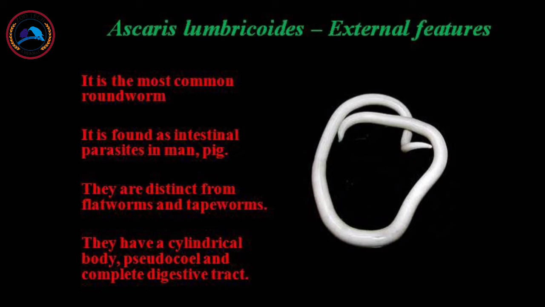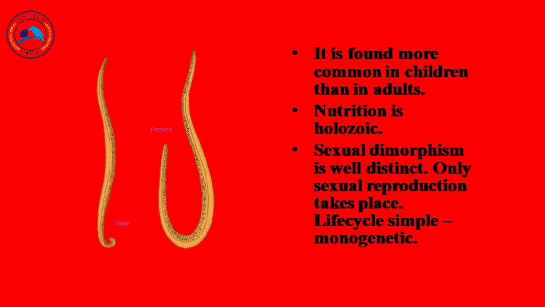If you take the shape of the body, they have a cylindrical body, pseudocoel, and complete digestive tract. It is found more commonly in children than adults. Nutrition is holozoic. What do you mean by holozoic? Holozoic means it obtains nourishment by feeding on plants or other animals. So the nutrition is holozoic.